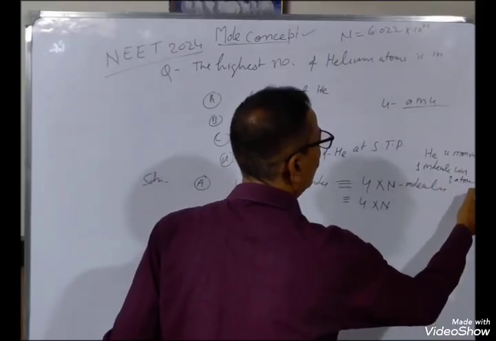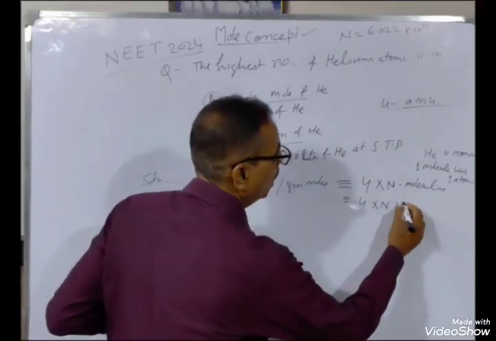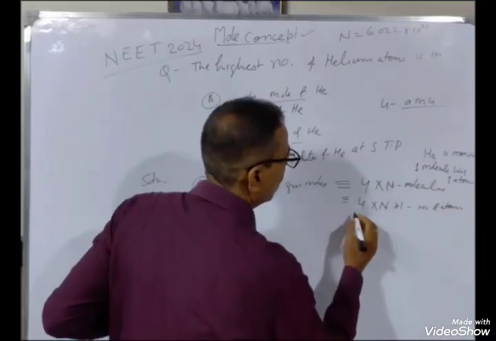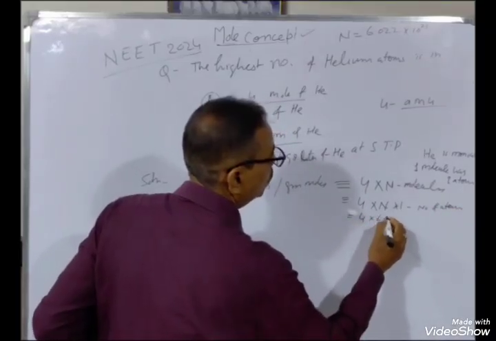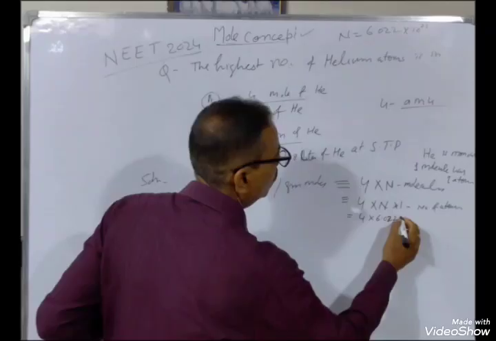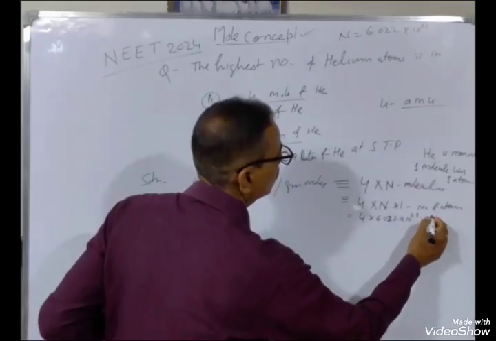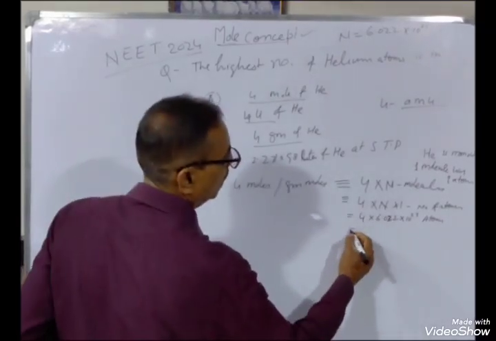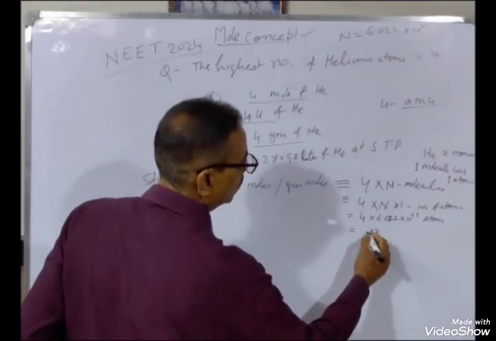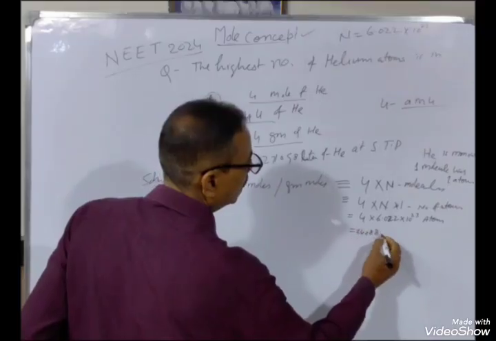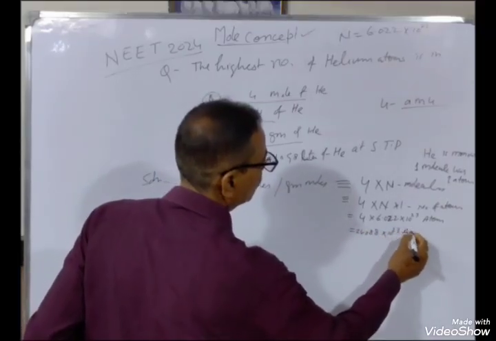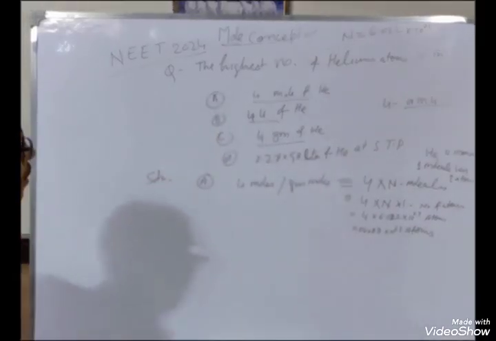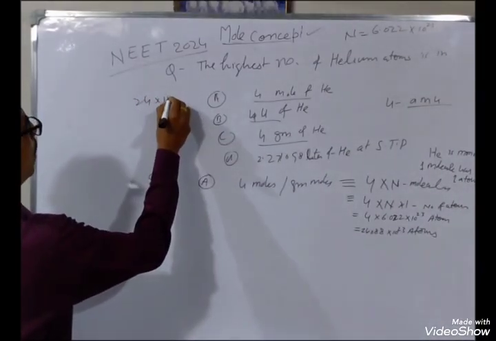So into 1, this is the number of atoms. And 4 into 6.022 into 10 power 23. These are the atoms in the first case. If we multiply, we get 24.088 into 10 to the power 23 atoms. So you can write here 24 into 10 to the power 23 atoms.